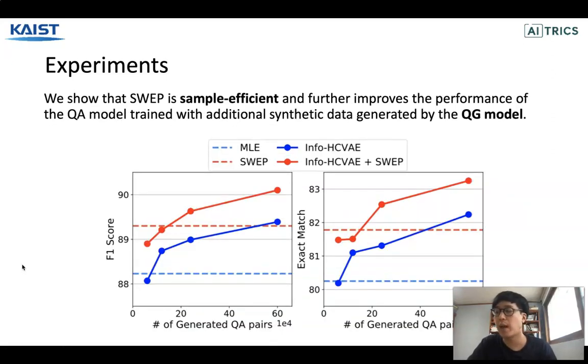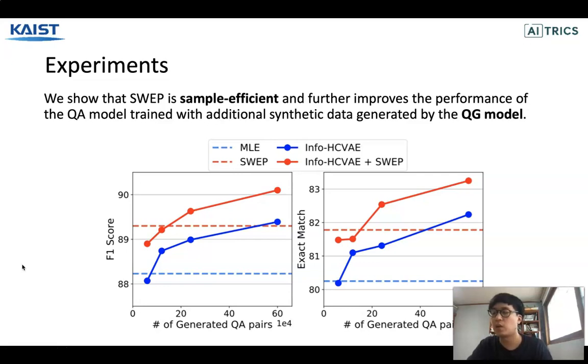The question-answer pair generation is considered a representative method for data augmentation in question-answering tasks since it can generate plausible question-answer pairs given the context. In this experiment, we showed that SWAP is sample efficient and further improves the performance of the QA model trained with additional synthetic data generated by the recent question-answer pair generation model called InfoHCVAE.